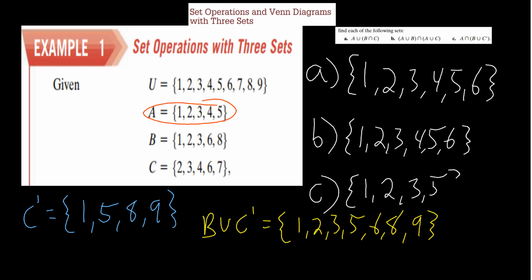And that's it. So again, we found C complement, which is in blue, and then B union with C complement, which is in yellow, and then from there I looked at A here, and I said, okay, well I know A has 1, 2, 3, 4, 5, and then I wanted to find the intersection of what's in A with B, and again the intersection is what is in both sets.